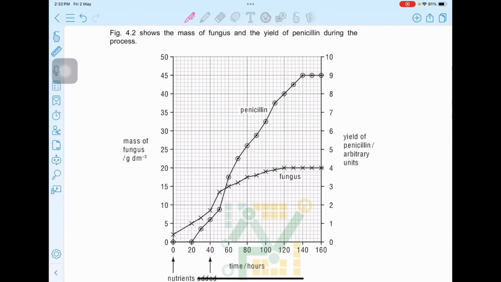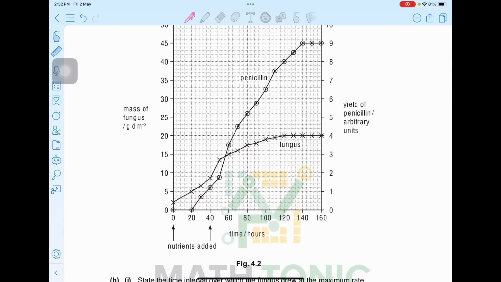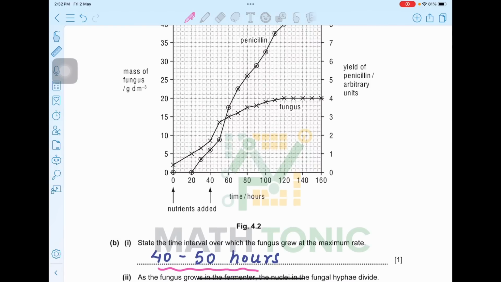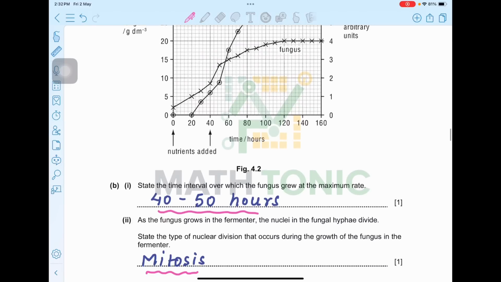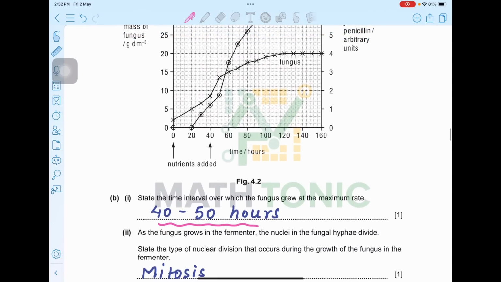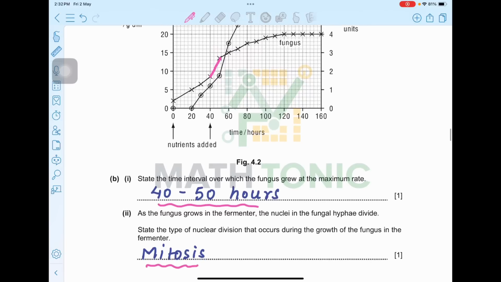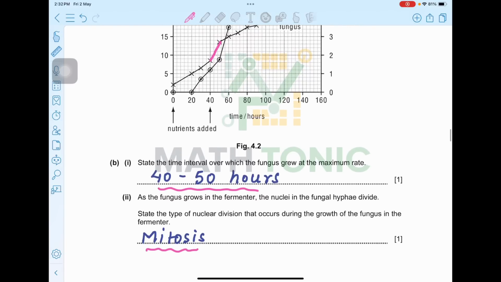Then figure 4.2 shows the mass of the fungus and the yield of penicillin during the process. So this is the graph representing how penicillin was produced by penicillium. Now B I, state the time interval over which the fungus grew at the maximum rate. So this is the particular part where the fungus actually grew the most, and that's what we have to write here. So this is exactly representing the growth of the fungus, and this was the point where it actually grew the most. So I have written it 40 to 50 hours.